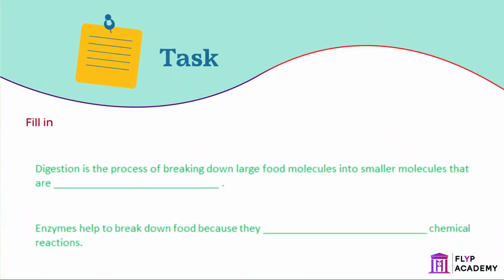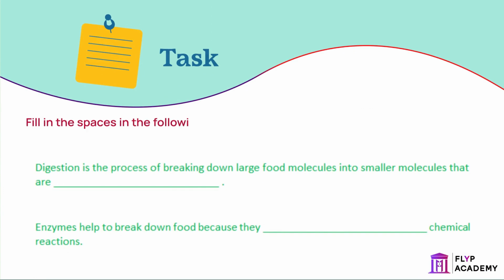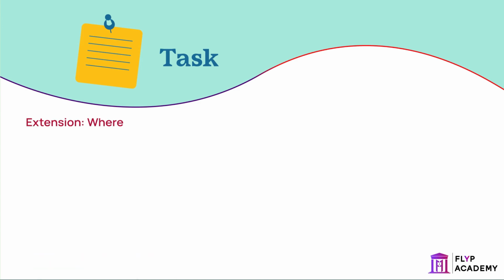Task. Fill in the spaces in the following sentences. Digestion is the process of breaking down large food molecules into smaller molecules that are soluble. Enzymes help to break down the food because they catalyze or speed up chemical reactions. Extension. Where in the digestive system are each type of enzyme produced?